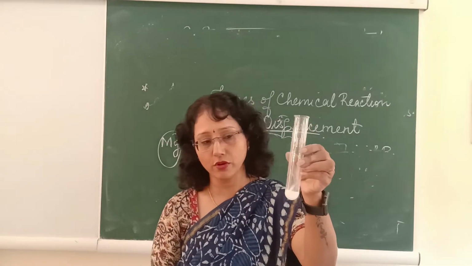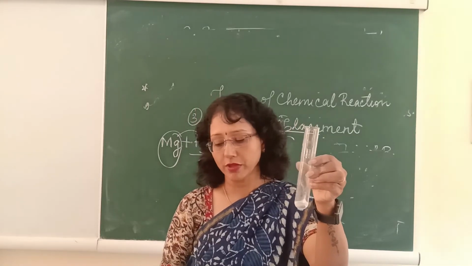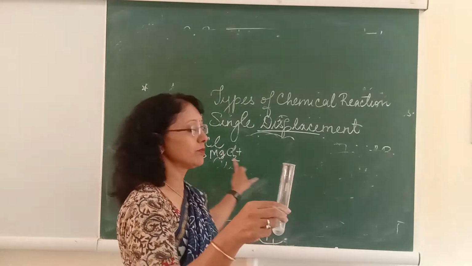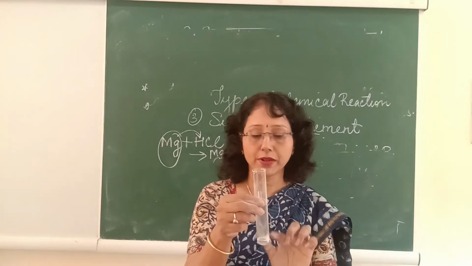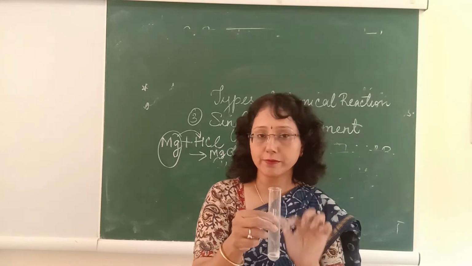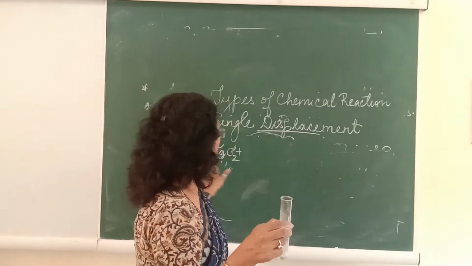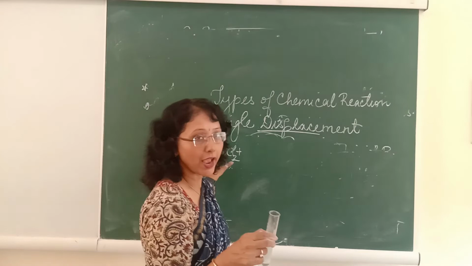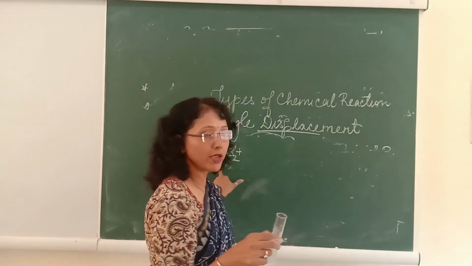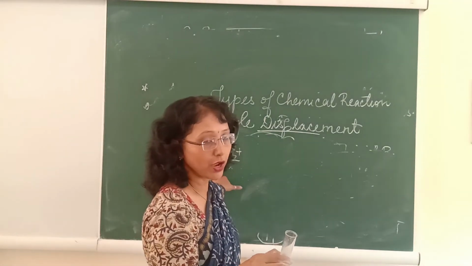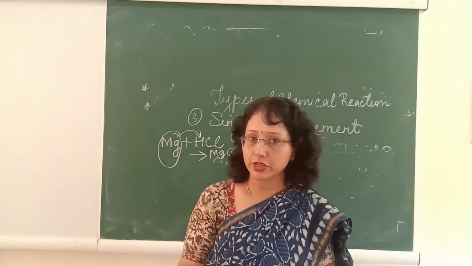Hydrogen gas is evolved along with the formation of magnesium chloride. So magnesium, when dipped in hydrochloric acid, displaces hydrogen and forms magnesium chloride along with the liberation of hydrogen gas.